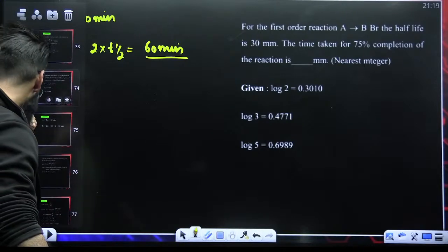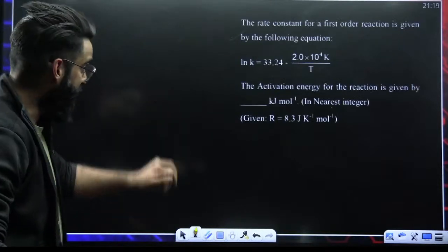And if I'm clear with this, can you try to solve this one?